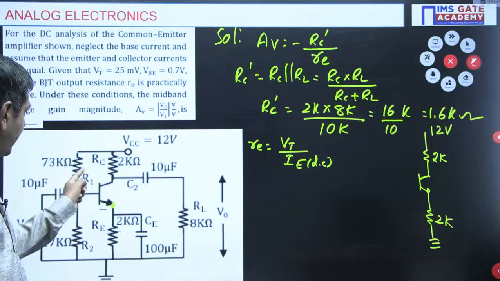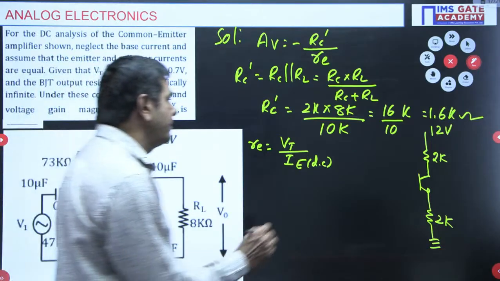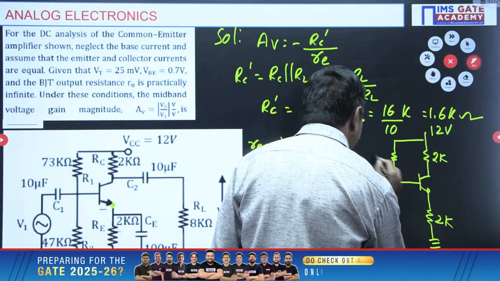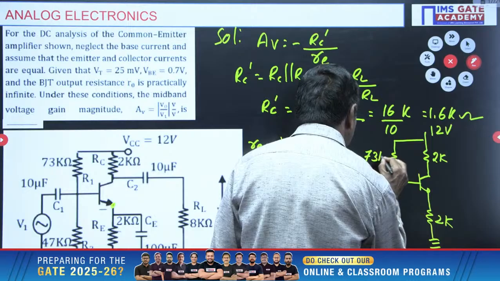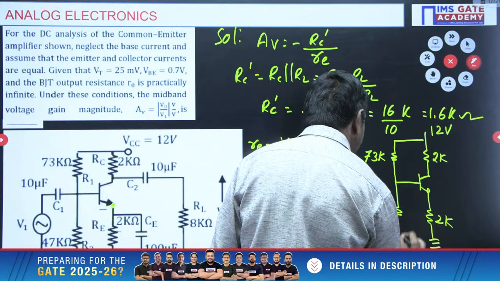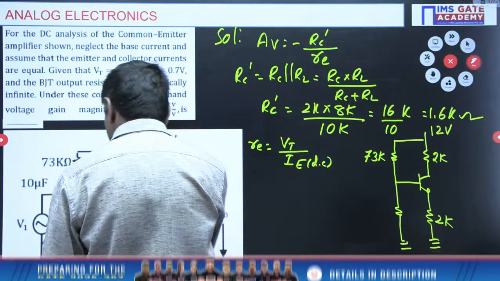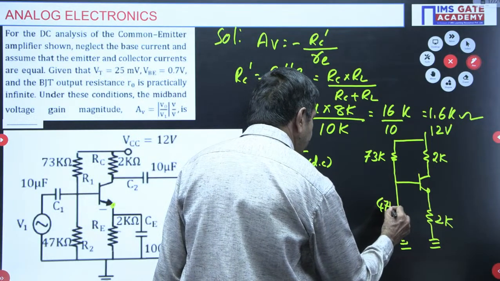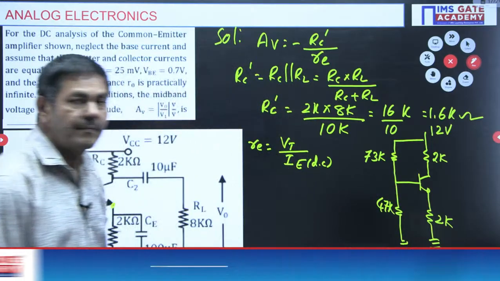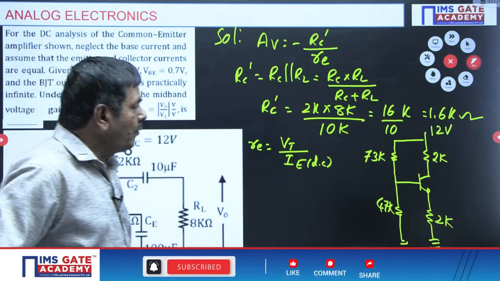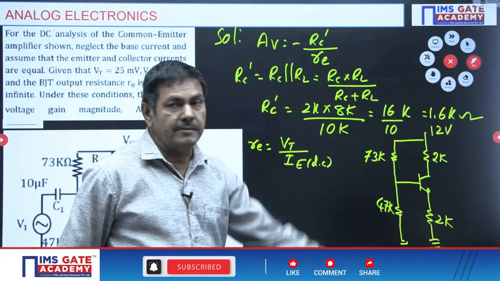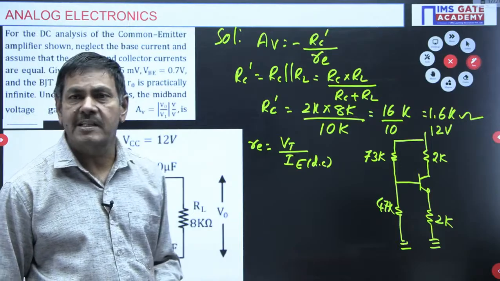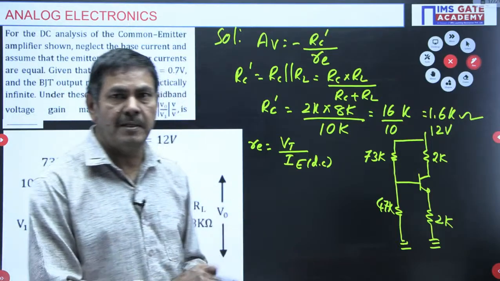R1 and R2 are existing: this is 73 kilo ohms, and one more resistance, 47 kilo ohms. This is voltage divider biasing. In voltage divider biasing, you generally convert into the self biasing circuit, as I explained today and did one problem also.